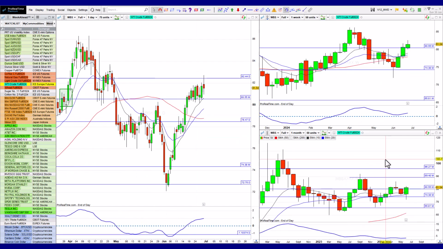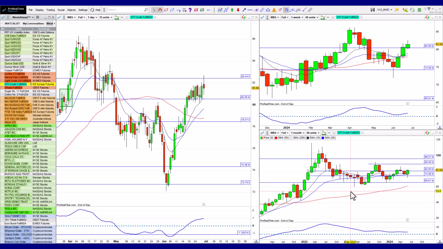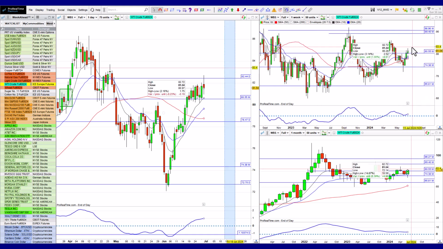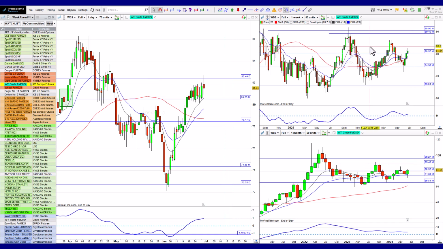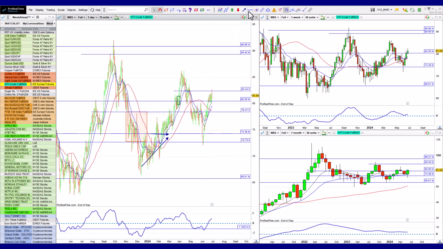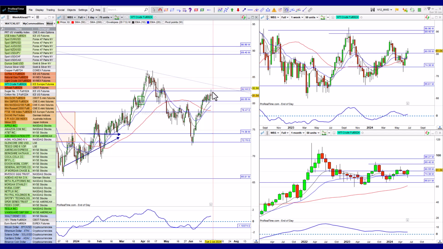Crude oil is within a triangular shape, meaning it's got higher lows and lower highs, so it's working its way into a bit of a pressure point, and is likely to have a breakout sometime soon, and we'll see if the US dollar can assist with that. So for now, what I'll be looking for this week is if we are stuck within the downward sloping area. So let me just bring this in. Let's just do it this way, and we'll just stick it like that. So it's still got some potential move to the upside.